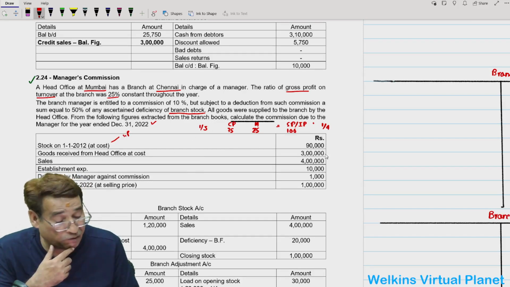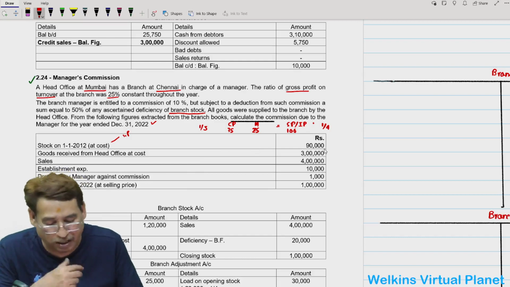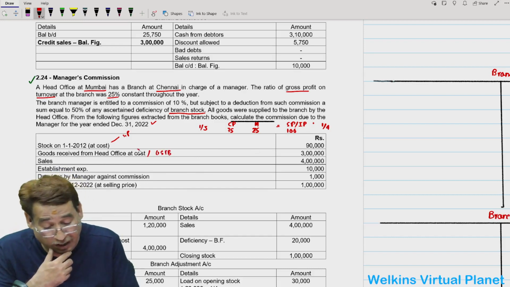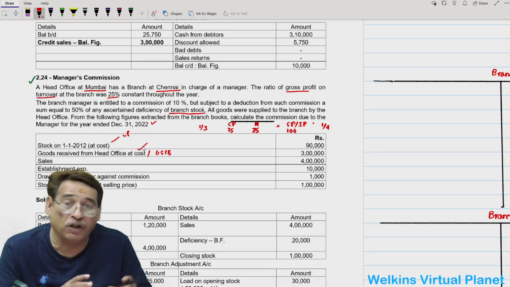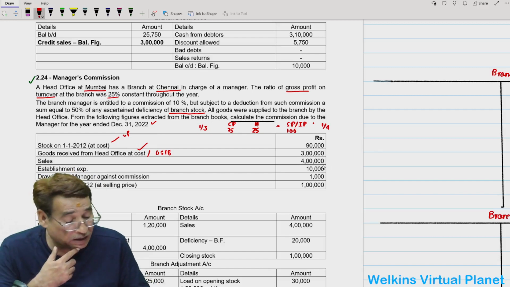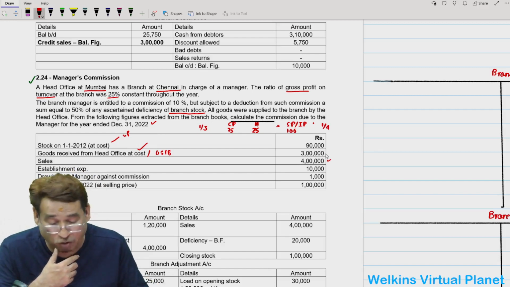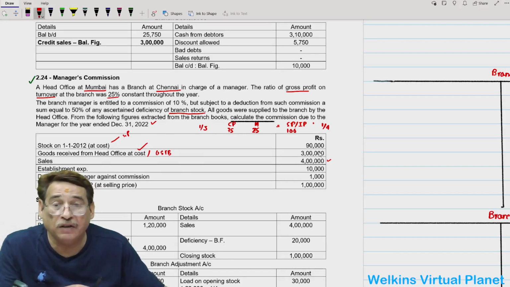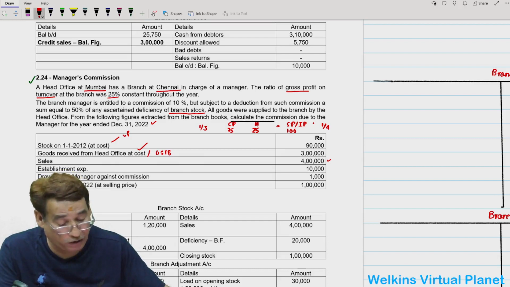Similarly, goods received from head office is given and no goods in transit is given. That means goods received and goods sent to branch are one and the same thing in this question. However, again it is at cost price, so I will have to convert it to invoice price. Then sales are 4 lakh. Because in this question there are no opening debtors and closing debtors, we can conclude that sales are all cash sales.